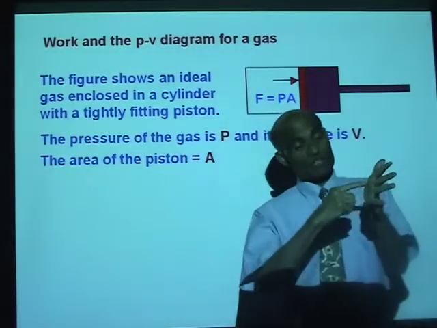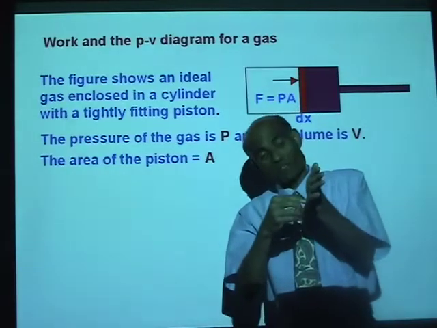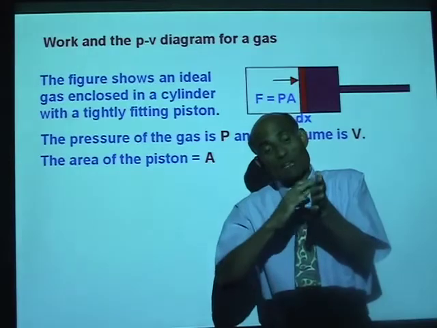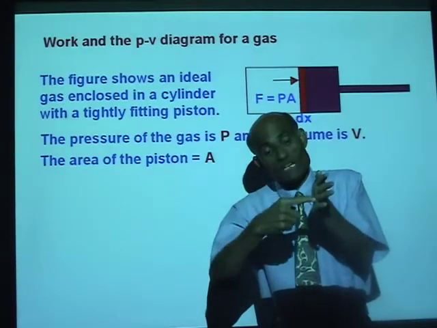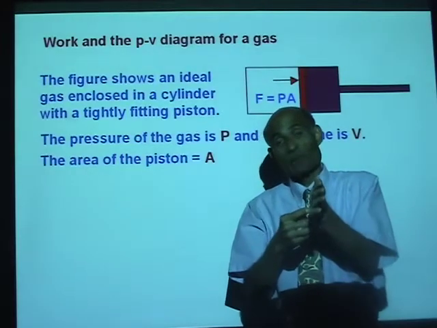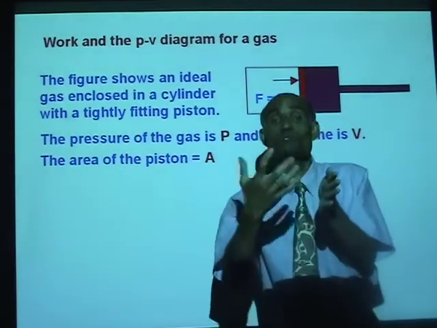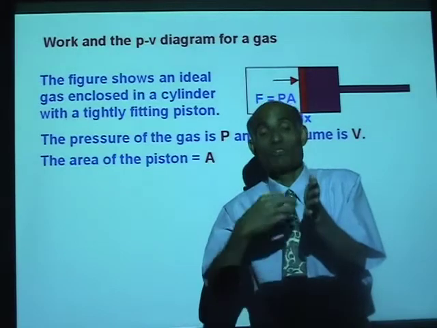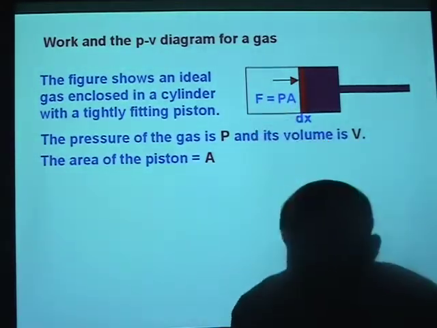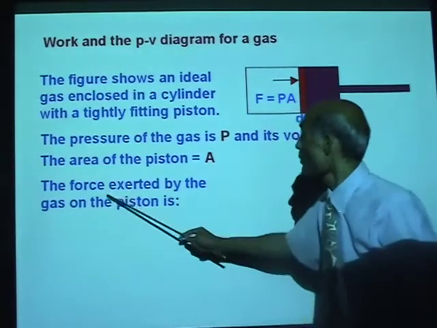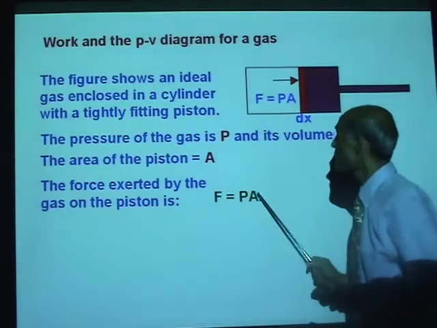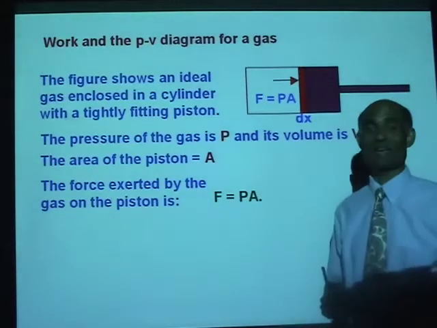Now, suppose this is the area, and the pressure is P on that area A. The total force will be pressure multiplied by the area. Is that right? I hope you know that, because pressure is force per unit area. Therefore, the total force will be pressure multiplied by the area. So the force exerted by this gas on the piston is F equal to P times A.